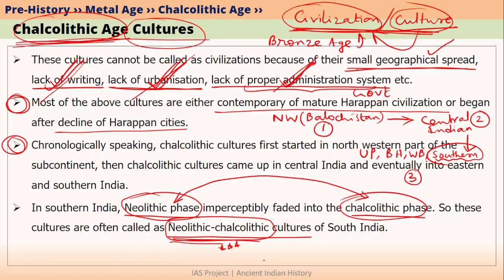there, and after many years, the Chalcolithic age came up, and after many years, the Bronze age came up. And similarly, the Iron age also came after thousands of years. I hope this is clear.